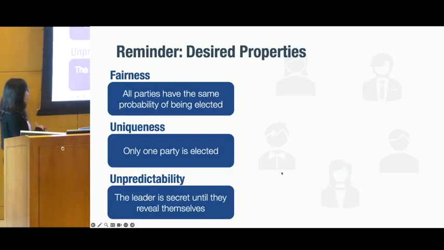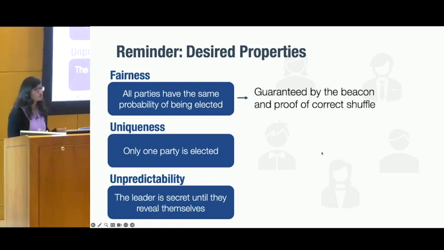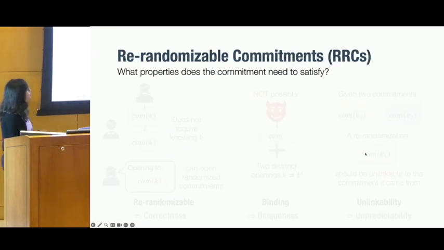Okay, so now we've seen a high-level overview of the Boneh et al. protocol. The next question is if it indeed satisfies the 3 properties that we wanted. In terms of fairness, it is actually guaranteed straightforwardly by the use of the beacon and the proof of correct shuffle. But for uniqueness and unpredictability, we need to look into more detail of the commitment scheme that we use. This leads us to a notion of re-randomizable commitments, or RRCs.